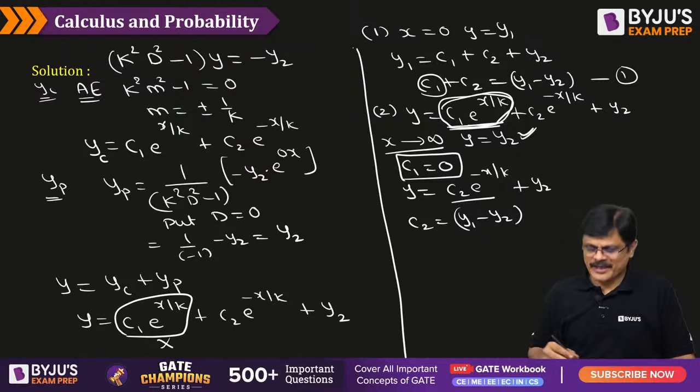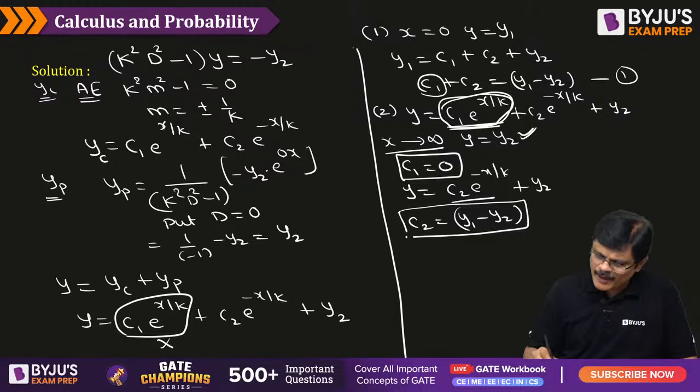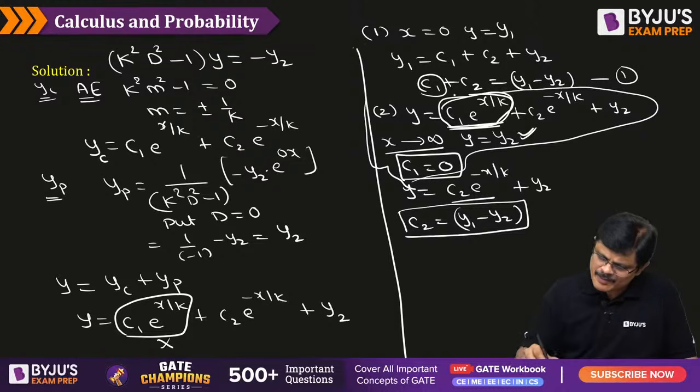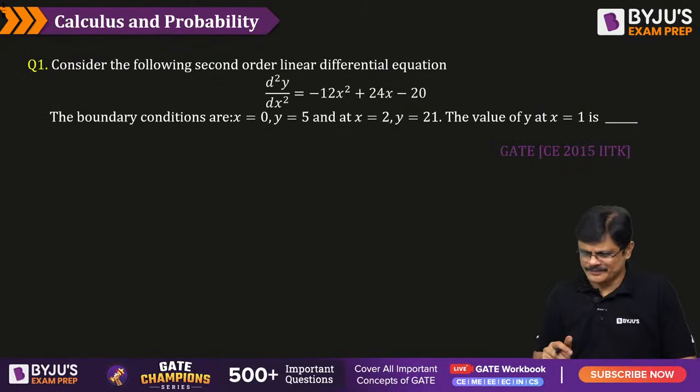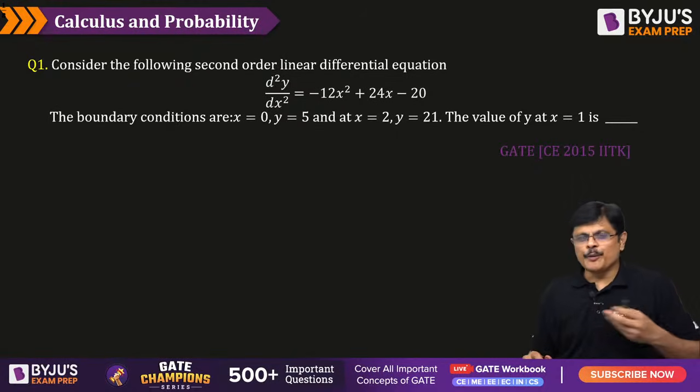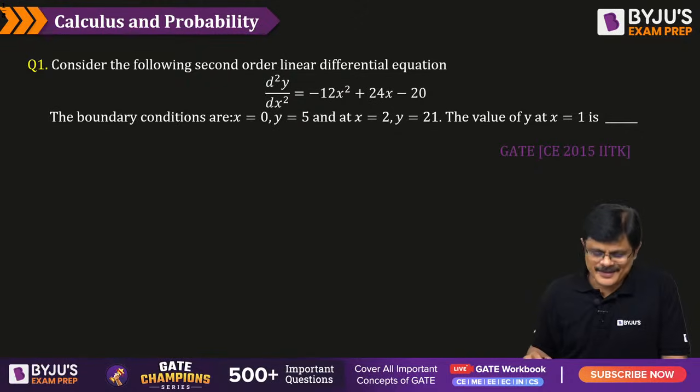So that is the answer, my dear friend. So you found C1, C2, then the problem is done. In this, the main story is this part, sir. Those who understood this part, there is nothing in this problem. It's a regular problem, only to confuse you they give you this y1, y2 business, my dear friends. Otherwise, it is a very regular problem. Okay, this is the last problem under differential equation. Then we move on to vector calculus.